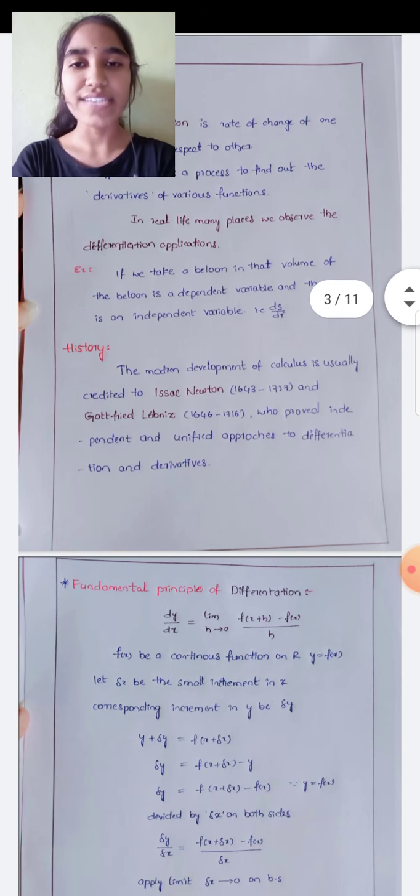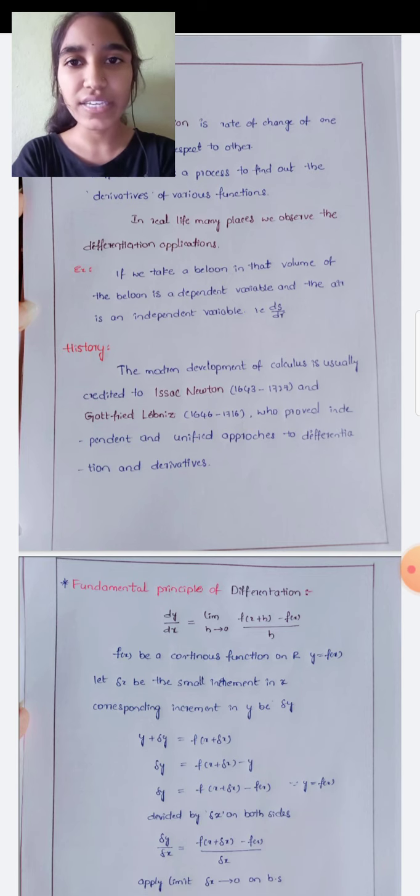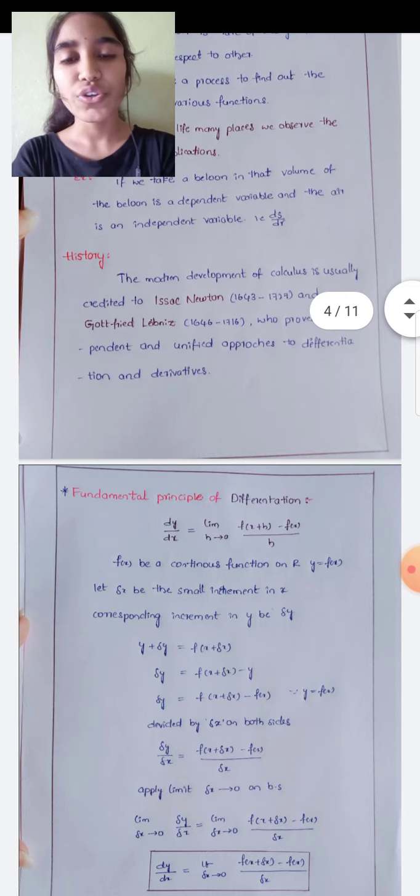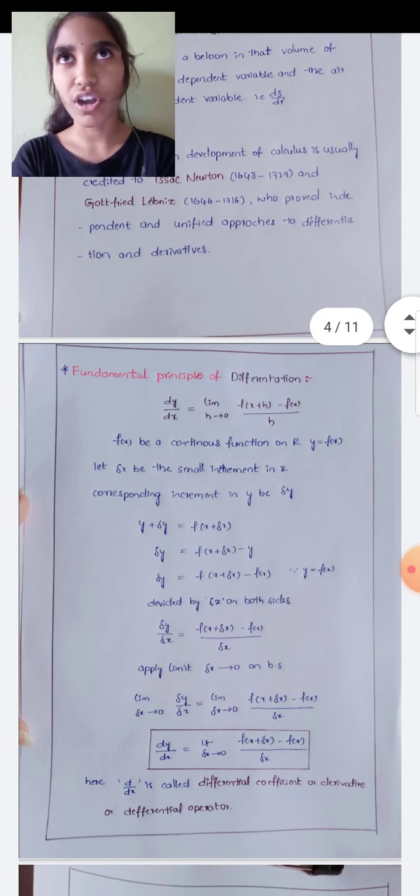So when we go to the history of calculus, meaning differentiation, the modern development of calculus is usually credited to Isaac Newton and also Gottfried Leibniz, who provided an independent and unified approach to differentiation and derivatives. Unified means one thing which is approached by everyone in the universe. So the unified approach was done by Isaac Newton and Gottfried Leibniz. That's why when we think about differentiation, we recall those people.